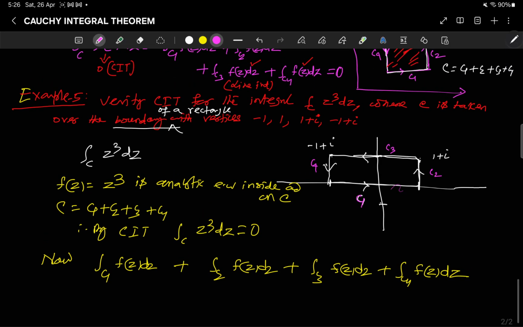Now see, for C1, this is your x-axis, meaning y is equal to 0. So x is x here, and x varies from -1 to 1, that is, -1 less than x less than 1.